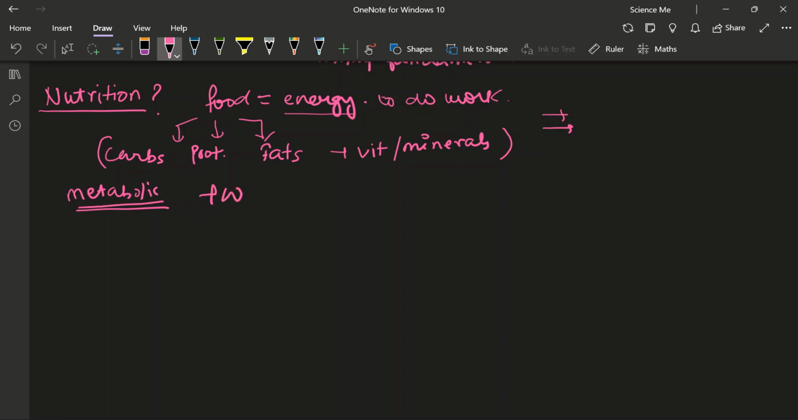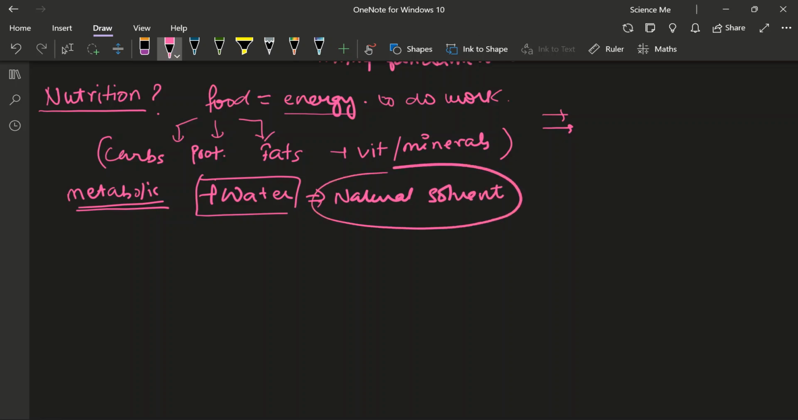Our body, in addition to all of these nutrients, also requires water in larger quantities because it is a natural solvent. Any process or any function occurring in our body needs water. Our cells, tissues, organs, including anything, need water to function at ground level. So that is why we need nutrition.